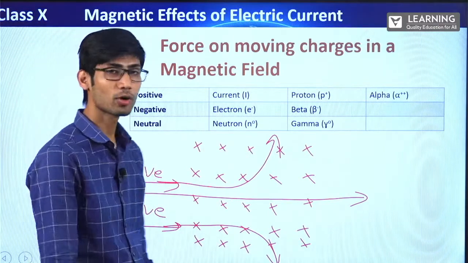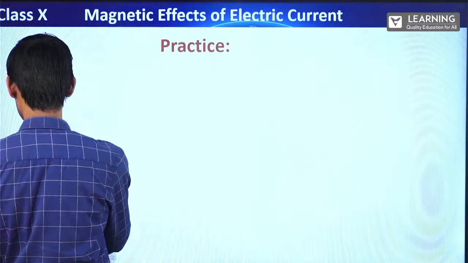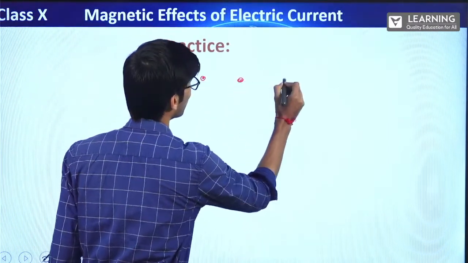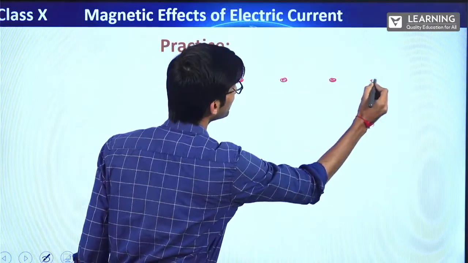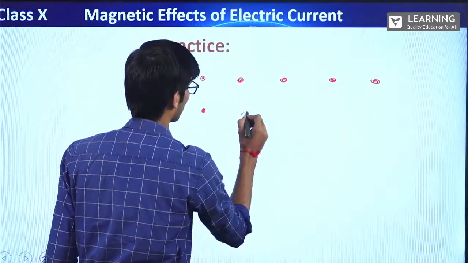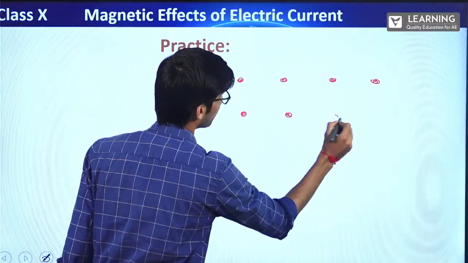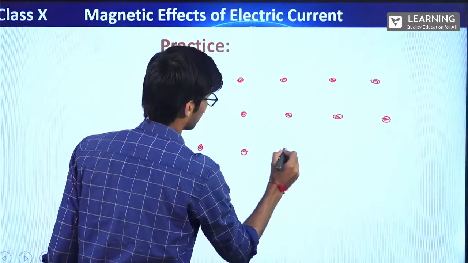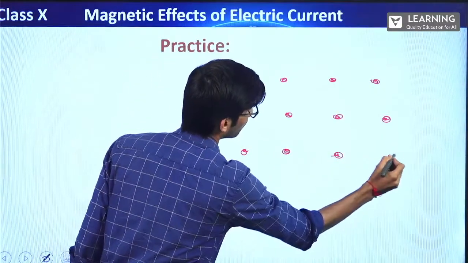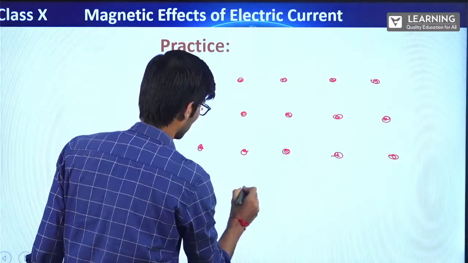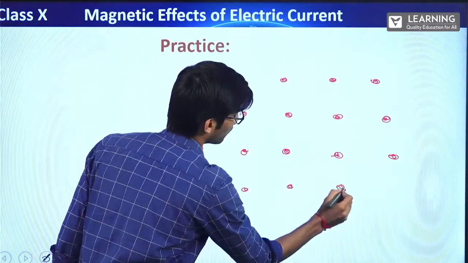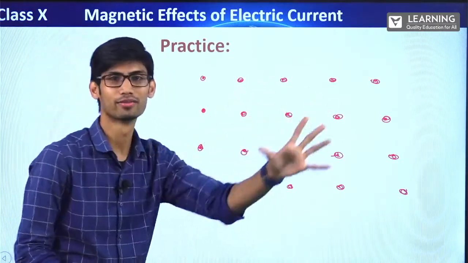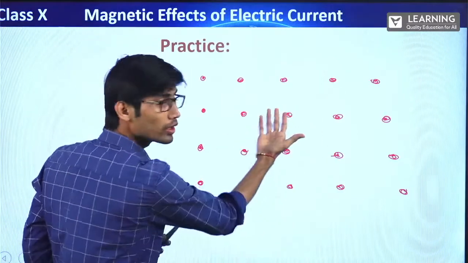Now, there is a small homework for you. Now, suppose this is a magnetic field. Can you understand this magnetic field? So this is the magnetic field. How is it? It's coming outward. From inside it is coming outward, right?